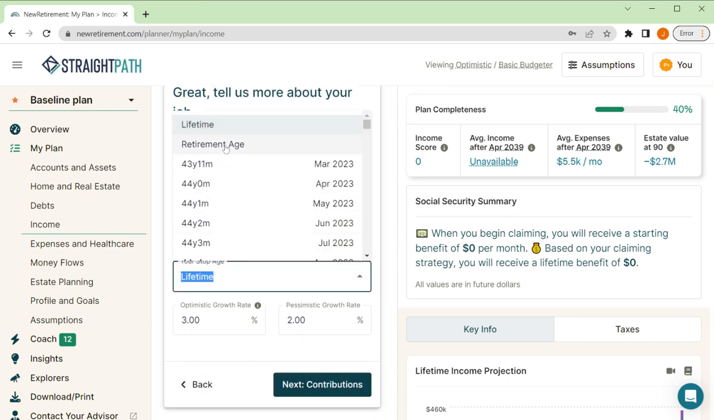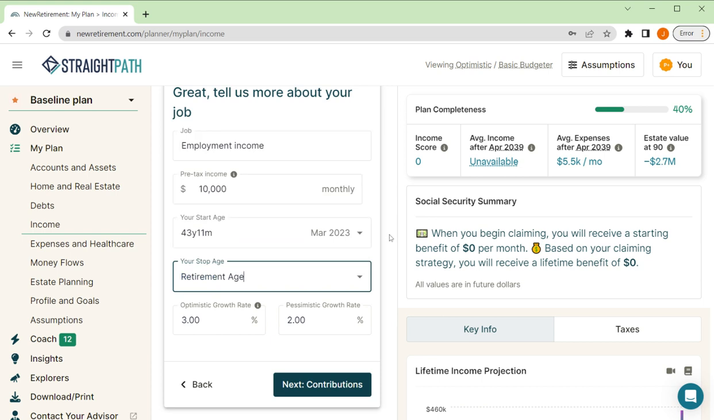I'm going to make that until retirement age, and then I have my growth rate here. So this is my growth rate from my profile or from my assumptions. But let's say I'm going to be more optimistic just for this stream of income, and you can be specific on just this stream of income and say my employer has promised to give me 4% raises. If they renege on that, then maybe 2%. Okay, all right. So that is my income. I make 10,000 monthly starting now till I retire, and then these are my growth rates.